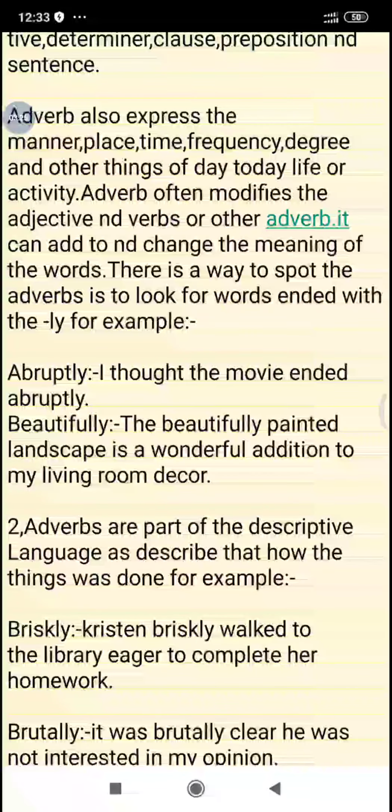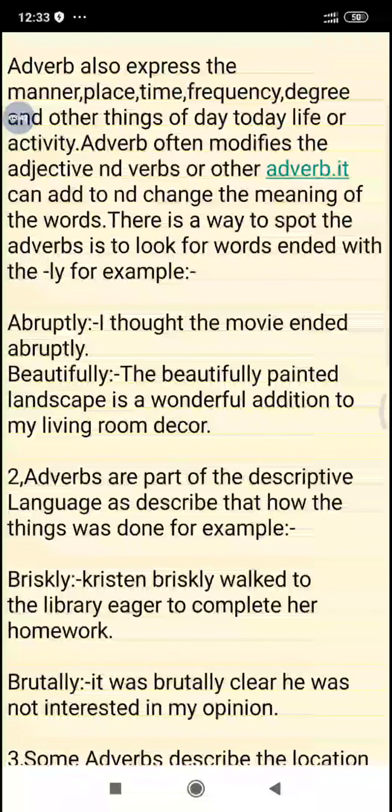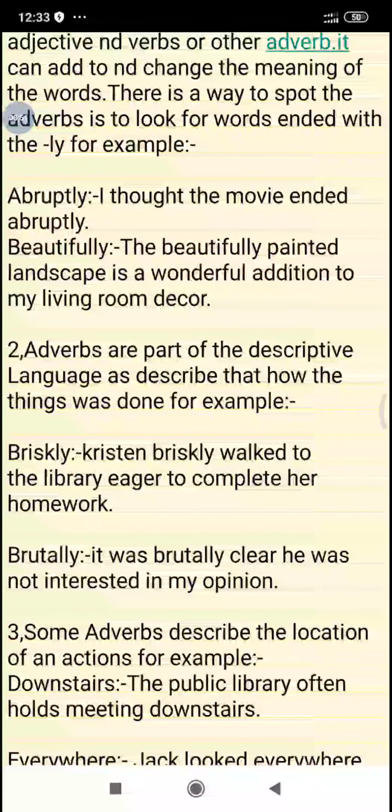Adverbs are also used to modify adjectives and verbs and other adverbs. They can add to and change the meaning of words. One way to spot an adverb is to look for words ending with -ly. These are the adverbs, like abruptly: I thought this movie ended abruptly. Beautifully: the beautifully painted landscape is a wonderful addition to my living room decor.